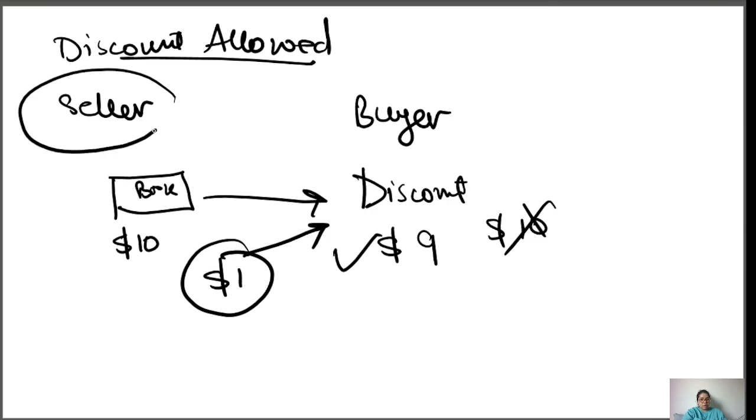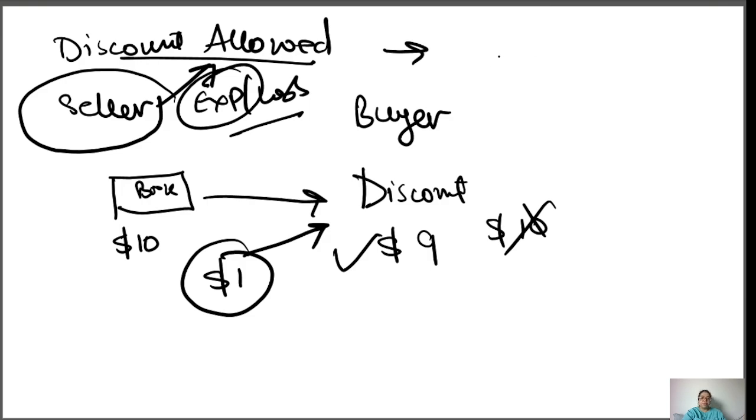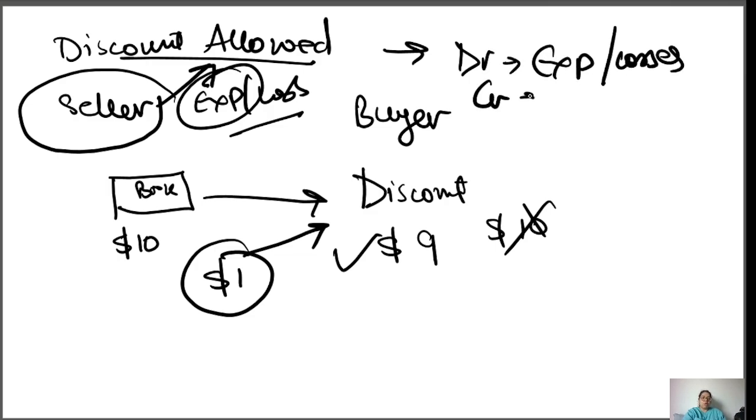Now talking from the seller's point of view, if you're allowing a discount to the buyer, it's an expense, or you can say a loss, for them. So from the golden rule it is clear: debit all expenses and losses, credit all income and gain.